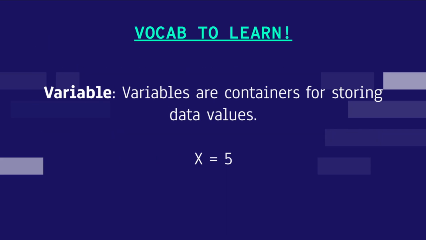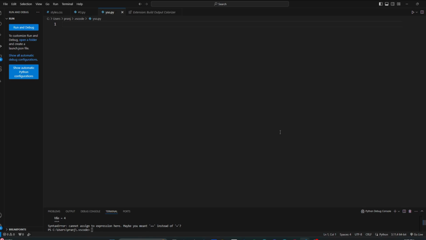We will learn about variables. Variables are placeholders for storing data values. For example, in your math class, you probably have seen x equals 5. Now, let's put that knowledge to some use. Variables are pretty easy to make. For example, you can just name it Pranjal. Or you can go number equals 10. That's it. That's how you create a variable.